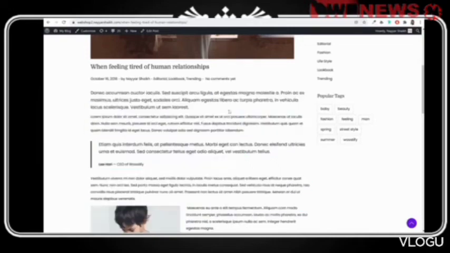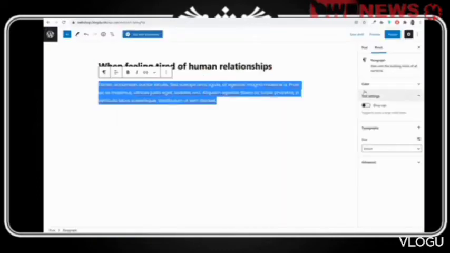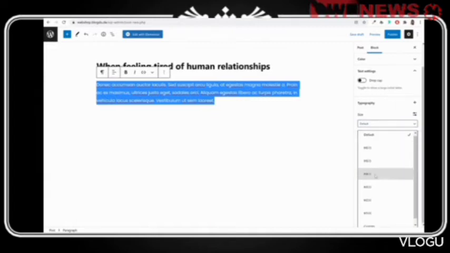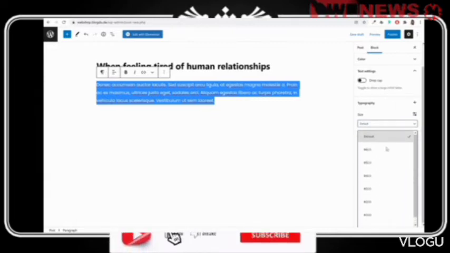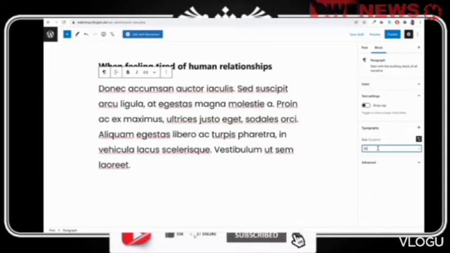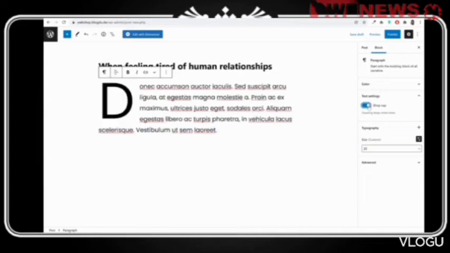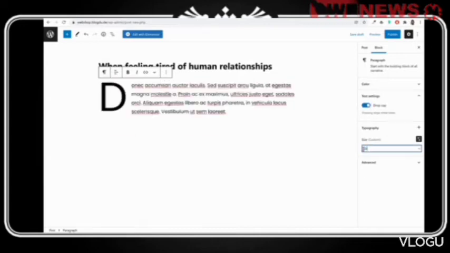If you want to style this, for example, first let me just add a regular text. Okay, I'll just paste it like this, like a regular text. And after that, if you want to increase or decrease the size, as you can see, we have different sizes. If you want, you can select a custom size like 35 pixels or 25 pixels. At the right hand side, if you also want, you can make it drop cap. Maybe let me make it 20 pixels.